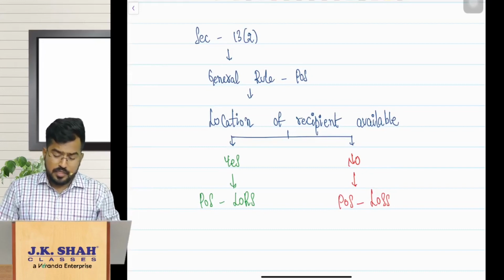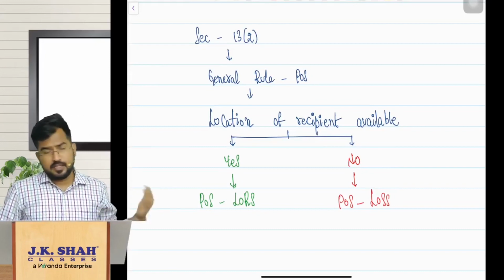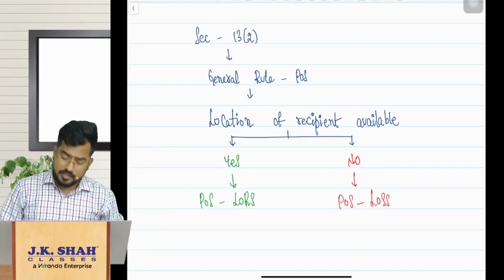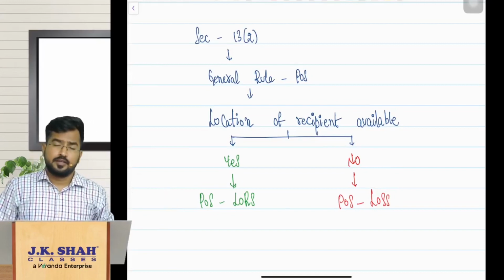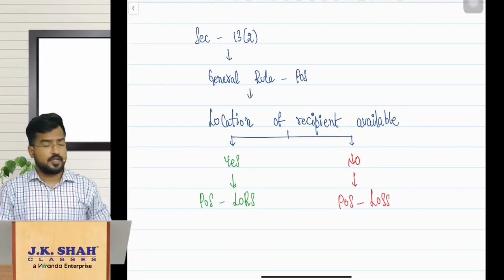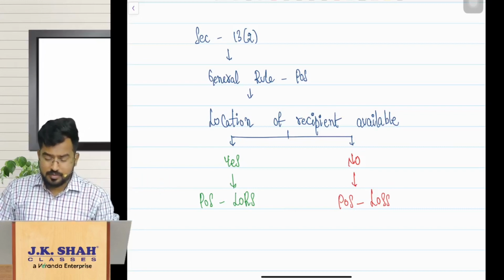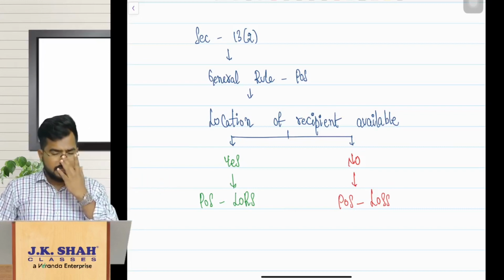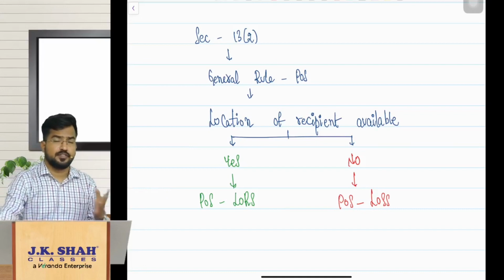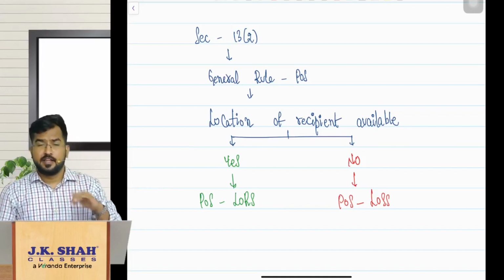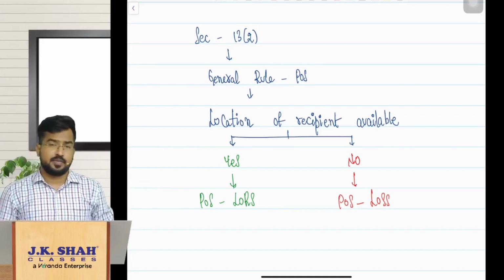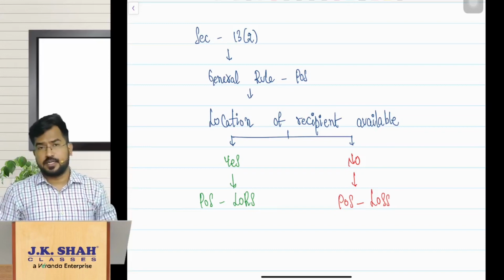If the location of the recipient is available, then the place of supply will be the location of the recipient of service. If the location of the recipient is not available, then the place of supply will be the location of the supplier of service. So Section 13 comes into picture for place of supply when either the supplier or the recipient is located outside India, right?